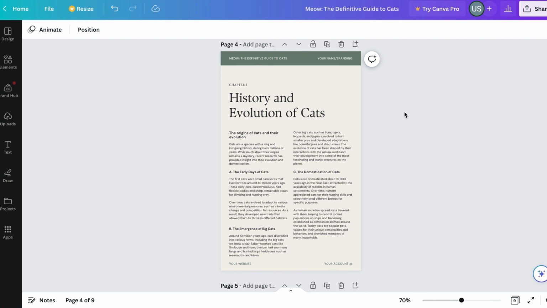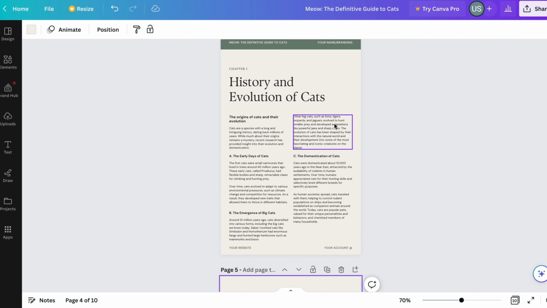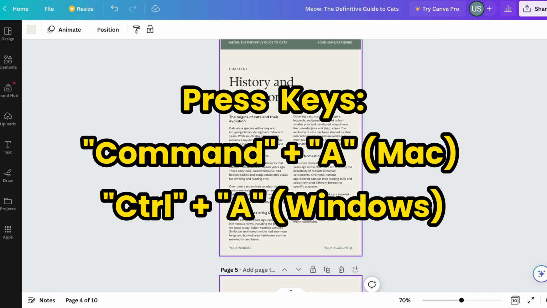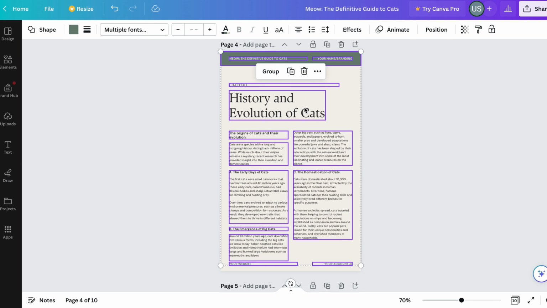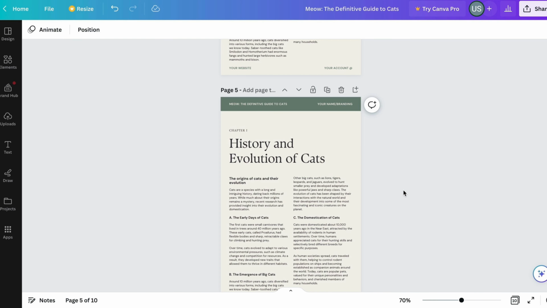But we're not quite done with Chapter 1 yet. There's a second section to work on. Updating the header and footer every time can be tedious, so here's a trick. Add a new page below, and select all elements on the current page by pressing Command and A simultaneously. Then copy and paste everything onto the new page to ensure consistent headers and footers.